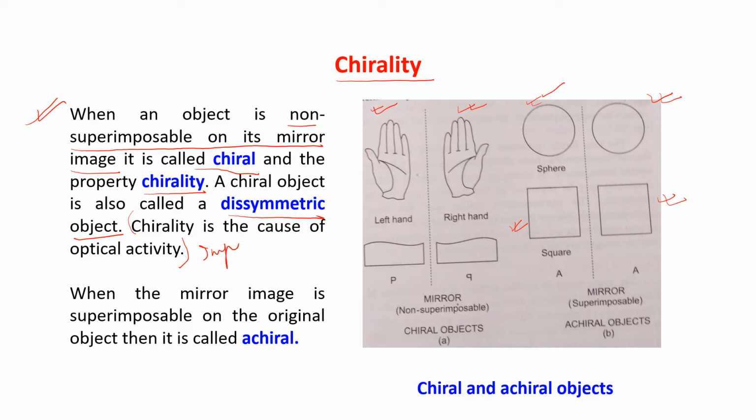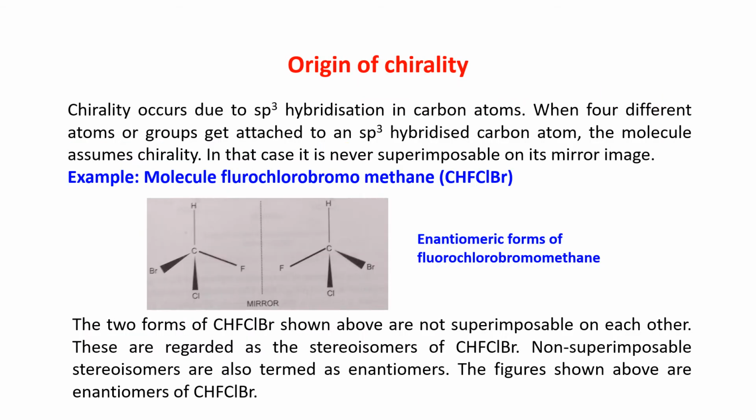When the mirror image is superimposable on the original object, then it is known as achiral. So, this one is a chiral object and this one is an achiral object. Am I clear to you? Origin of chirality.